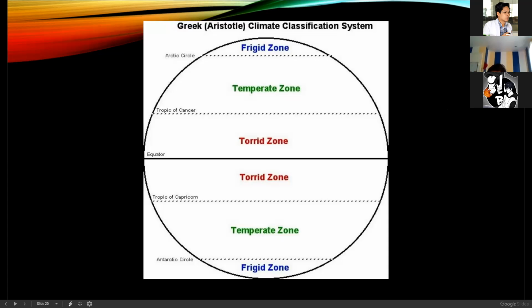Okay, the Tropic of Cancer and Tropic of Capricorn. We are actually in the Tropic of Cancer. Next to the Tropic of Cancer, we have the temperate zone, which has a lot of seasons. We have summer, winter, fall, and the other one, that's four seasons. They actually have four seasons in the temperate zone, and it's different when you go to the Arctic and Antarctic zones. So this is based on Aristotle's climatic classification.